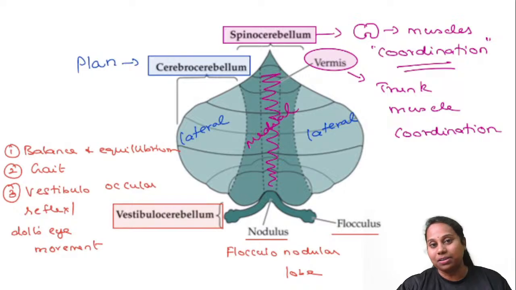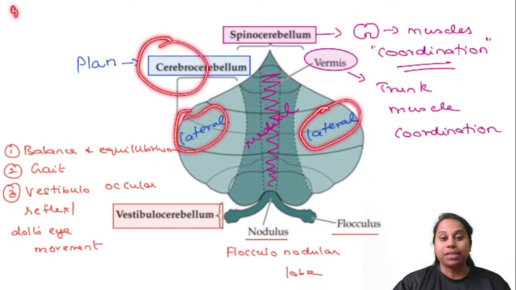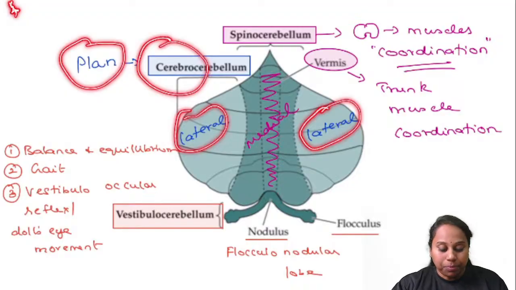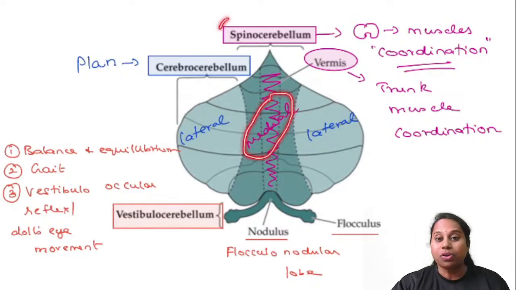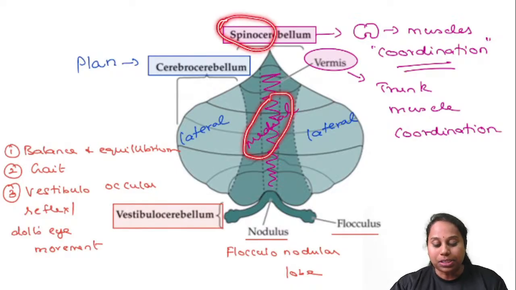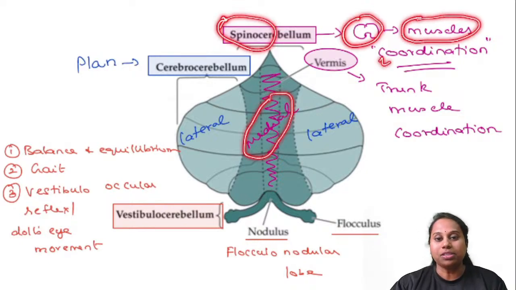What are the different parts of the cerebellum? The lateral portions are called cerebrocerebellum. Cerebrocerebellum is responsible for planning. It gets the plan from the motor cortex. The medial portions are called spinocerebellum. Why is it called spinocerebellum? Because it connects to the spinal cord and from there to the muscles and helps in coordination of the body. That's why it is called the spinocerebellum.